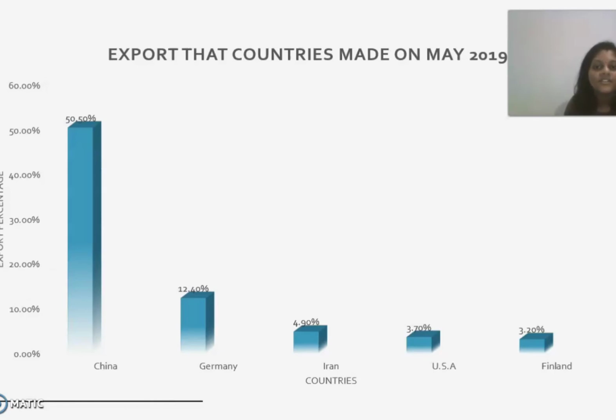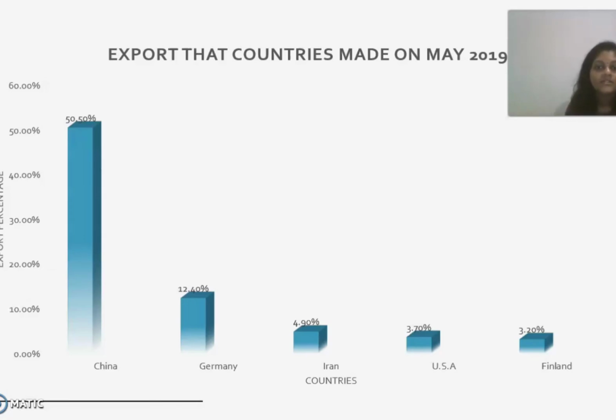The title of the next graph is Export that countries made on May 2019. The highest rate of export is made by China, which is 50.50%. This is because China has a larger number of dominant industries that create products and materials to export.